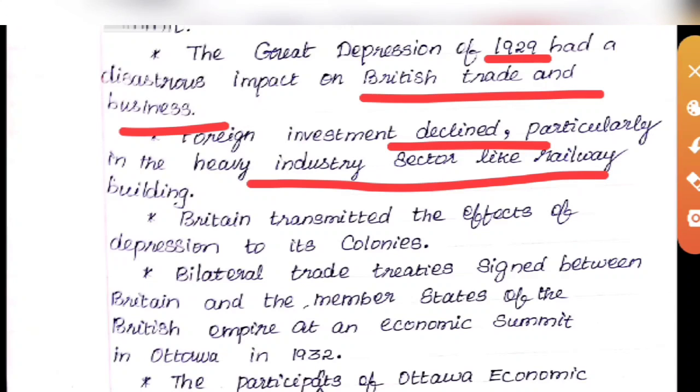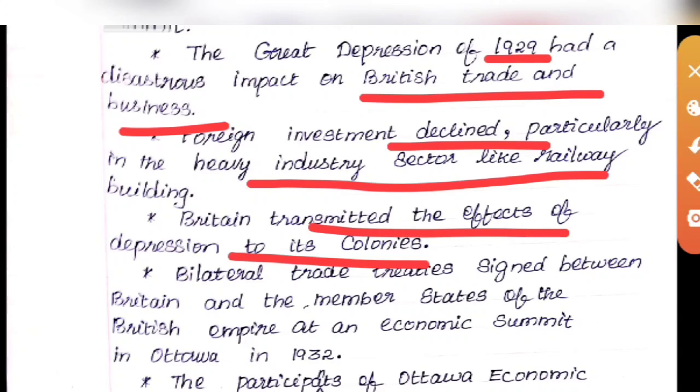So what did Britain think? In order to meet the losses of the Great Economic Depression, it transmitted the effects of the depression to its colonies. At that time India was one of the colonies of Britain. So they transmitted their losses to their colonies. Here they signed treaties between the countries.